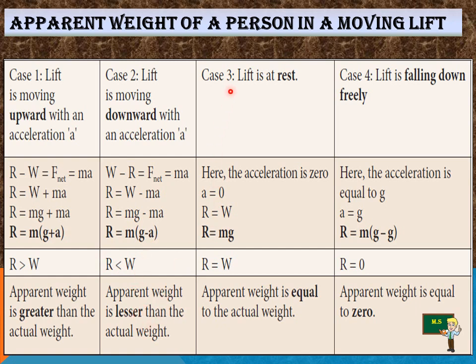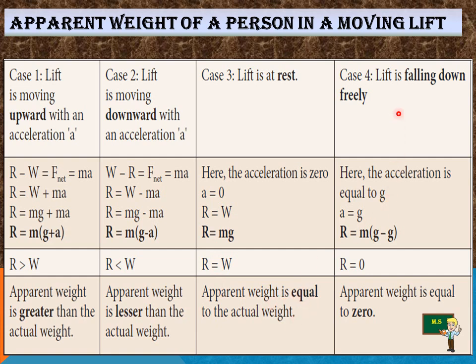And in case 3, the lift is at rest, it's not moving, so the acceleration a is 0, and R is equal to W, that means R is equal to mg. The apparent weight is equal to the actual weight, and we have the answer as apparent weight is equal to the actual weight, the result.